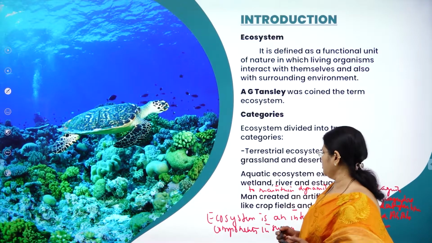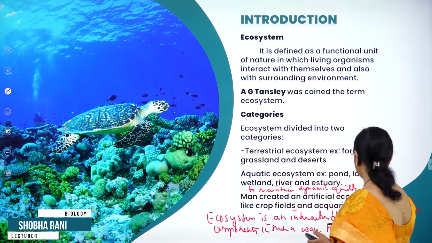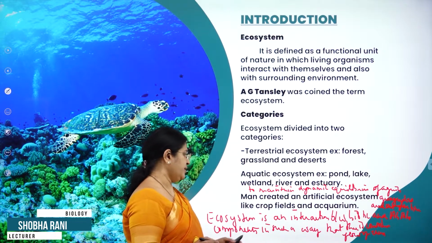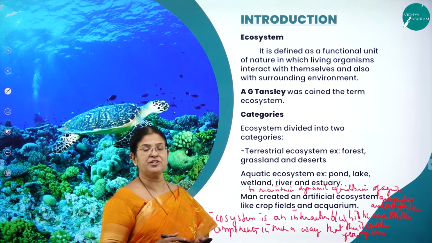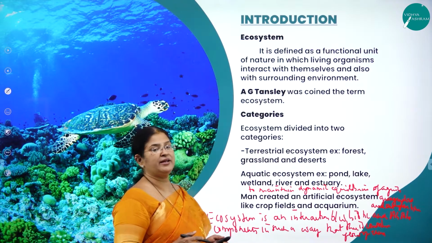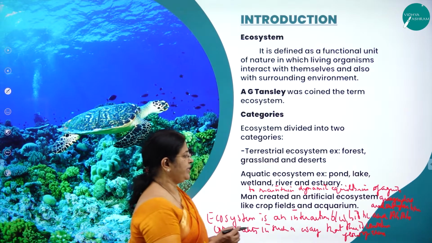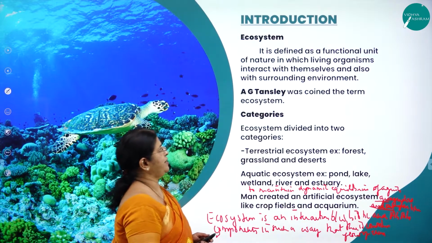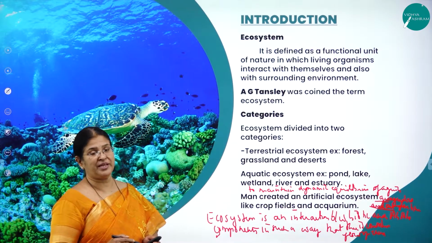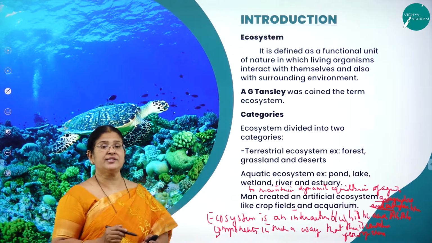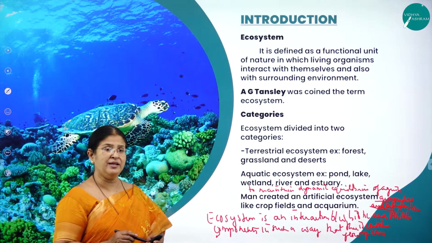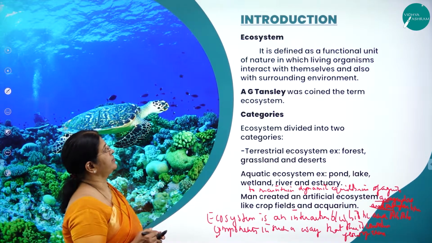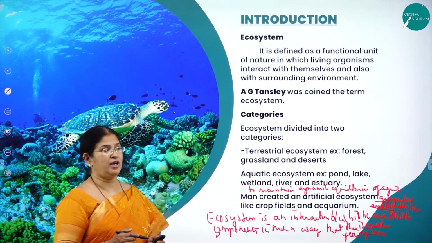I think all of us know that ecosystem is an interaction between the biotic and abiotic components, and in such a way that there is continuous flow of energy to maintain a dynamic equilibrium between the different geographical area at a given time. So what is ecosystem then? It is an interaction between the biotic and the abiotic components that are found on this planet Earth. So how do we define this word called ecosystem?